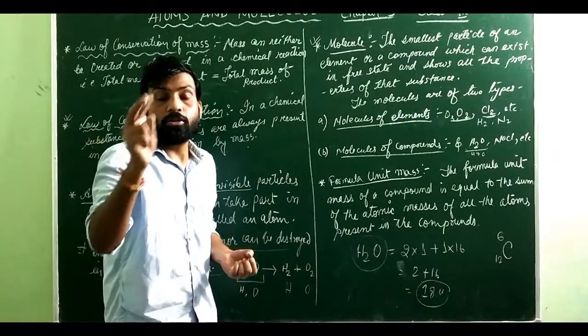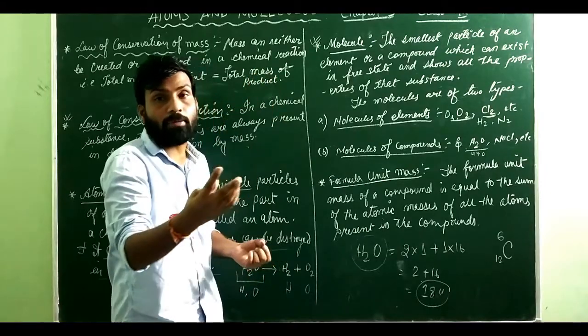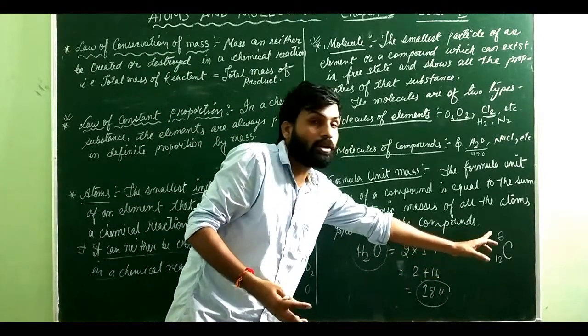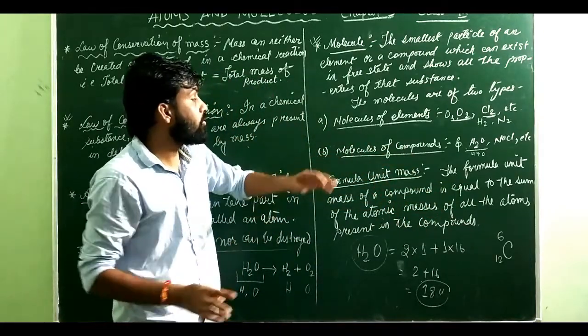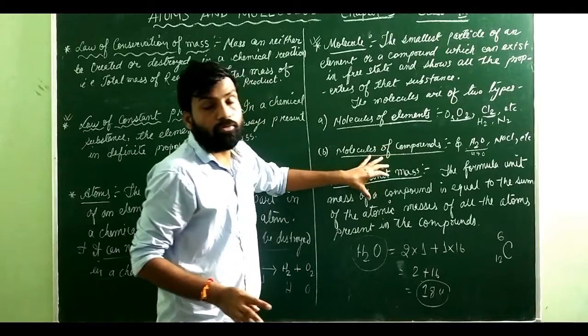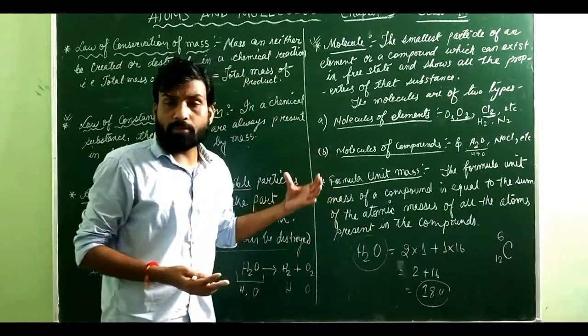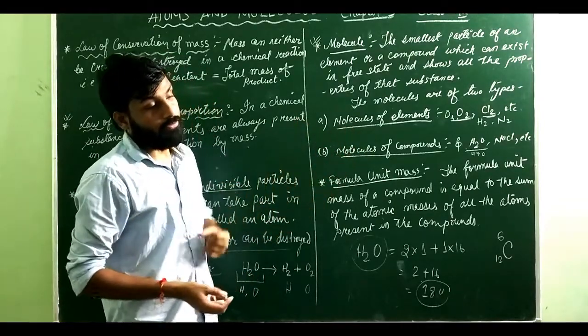If 2 hydrogen are present, you multiply by 2. If 3 are present, you multiply by 3, and then you add them. You add all the atomic masses and you get the total mass. The total mass is known as the formula unit mass, or many times in the book they say atomic mass, sometimes molecular mass of the substance.